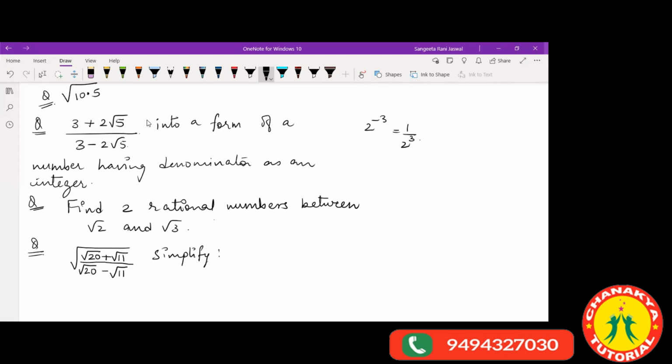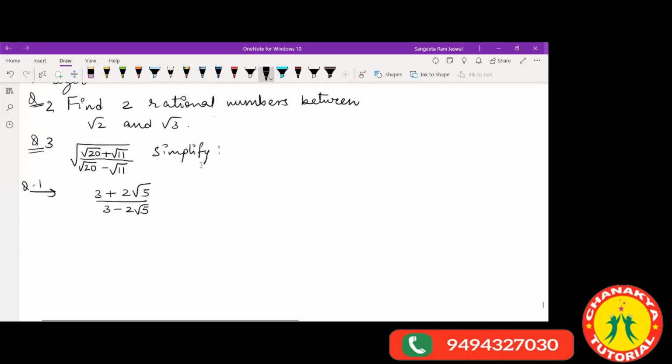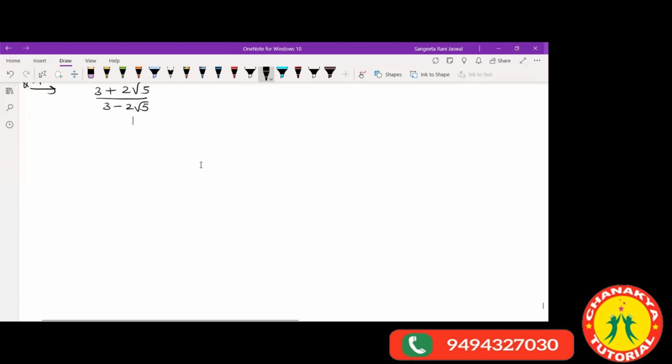Okay, children, let's do. Let's take the first question, question number 1. This is 3 plus 2 root 5 upon 3 minus 2 root 5. Okay, now see. As you usually do, the same way you have to rationalize the denominator.